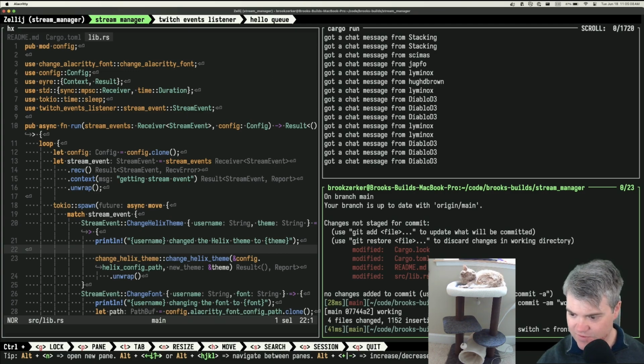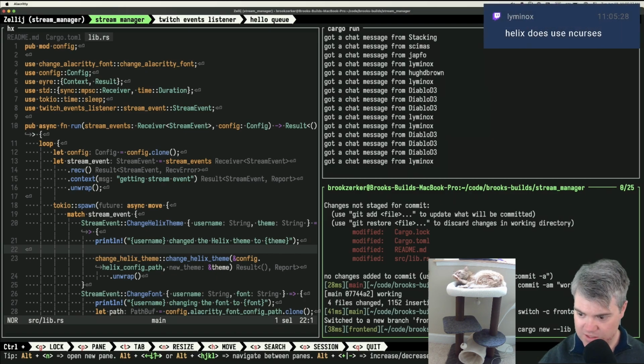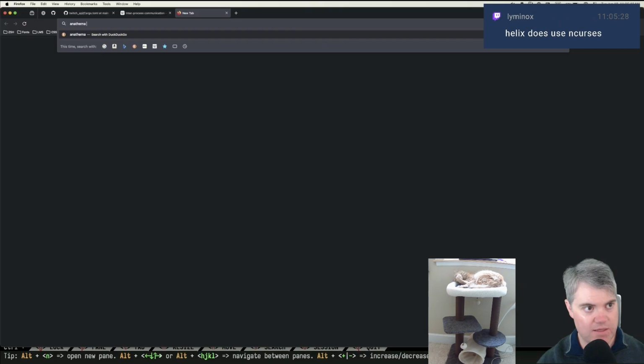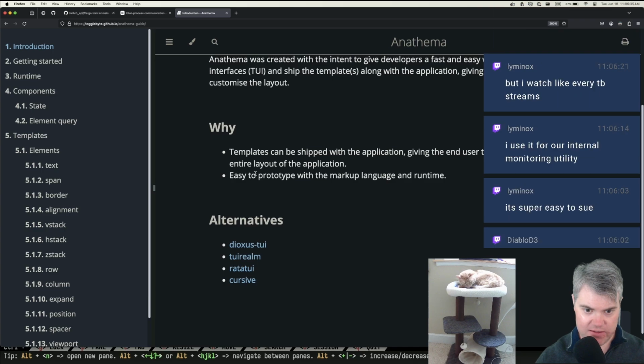Okay, so if I want to switch to creating a front end, we're going to do a cargo new, probably a library, right? I don't want to call it Anathema. We'll just call it front end. We'll call it TUI. TUI is the front end, so I'll just call it front end. What's the website for Anathema? What should I search for it? Anathema, like Togglebit? TUI? Wasn't that the second link? It probably was. Okay. Yeah.